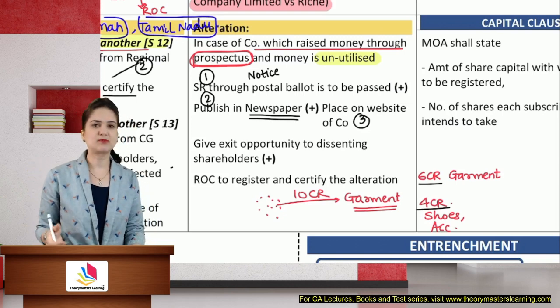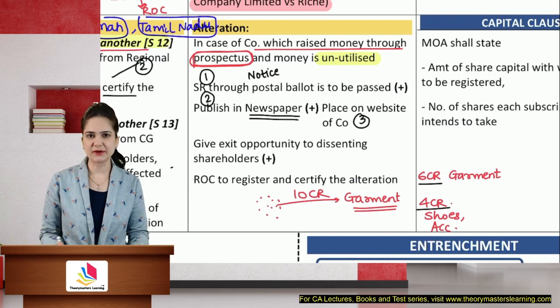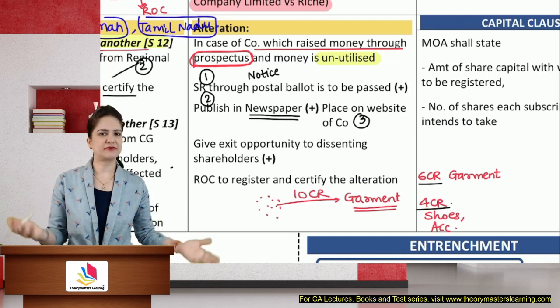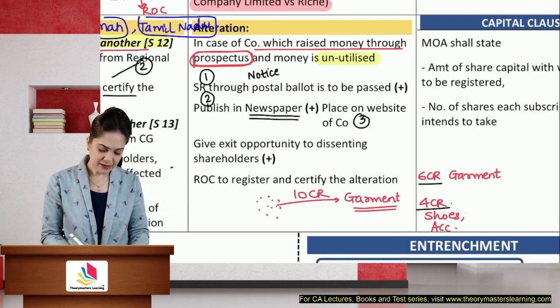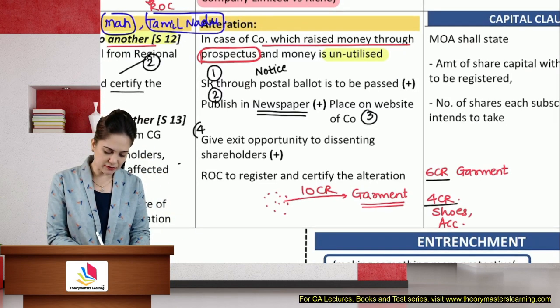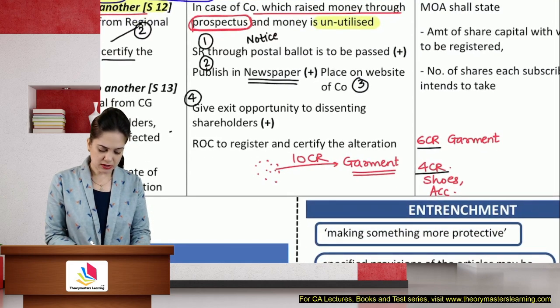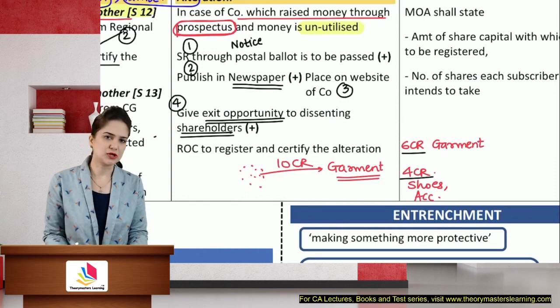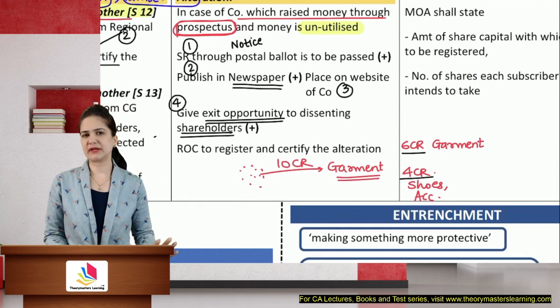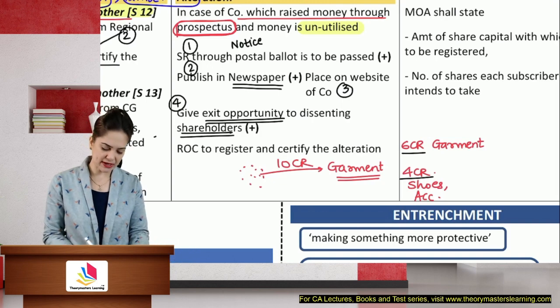Yes, now you may say, ma'am, not everyone goes to the website every day, no? But see, these are ways of notifying the public. Once we have published on the website, we assume that you must have read it. There are people who do not give their approval. So give them an exit opportunity. They may not agree that no, we don't want our money to be used for manufacturing of shoes. There is a lot of risk. We want our money back. Give them an opportunity to exit.